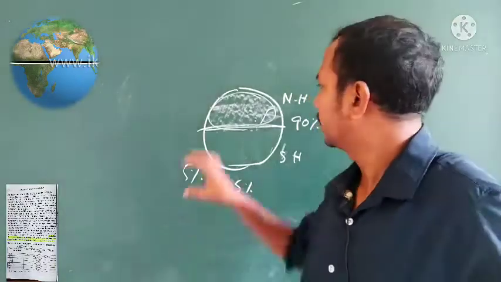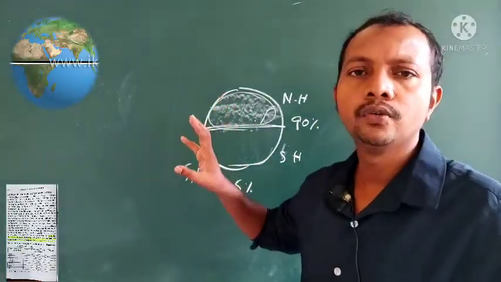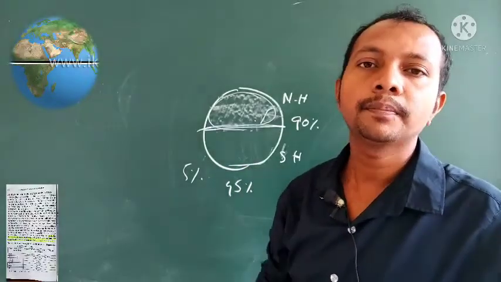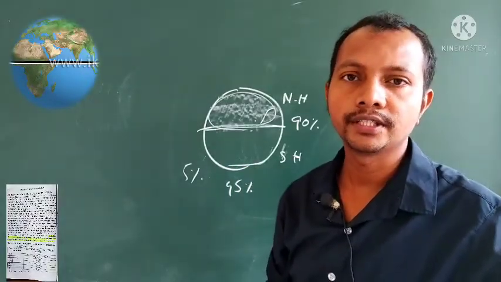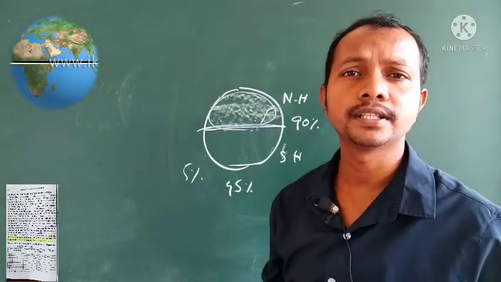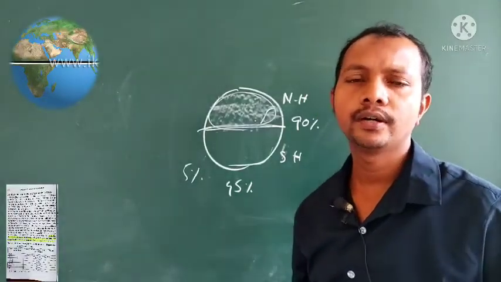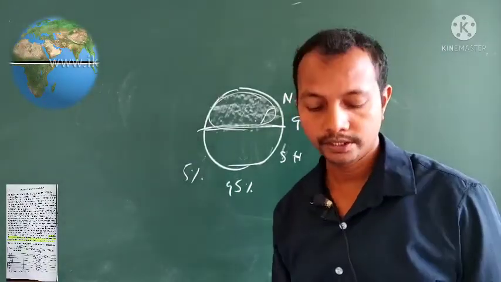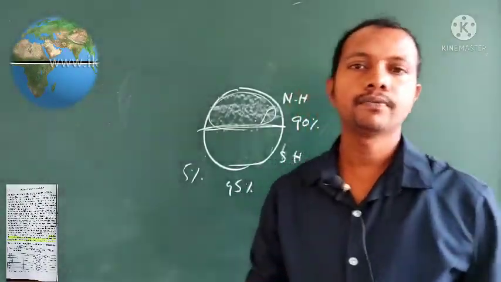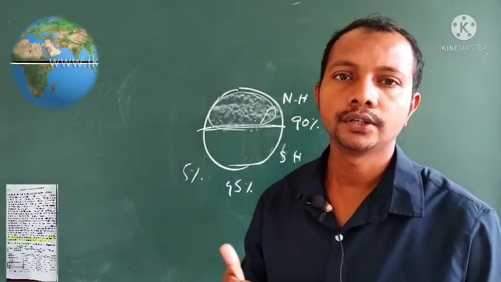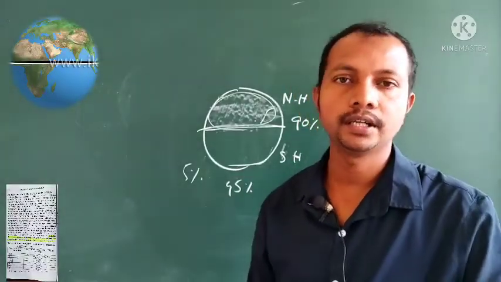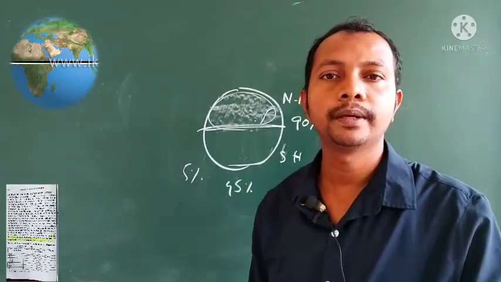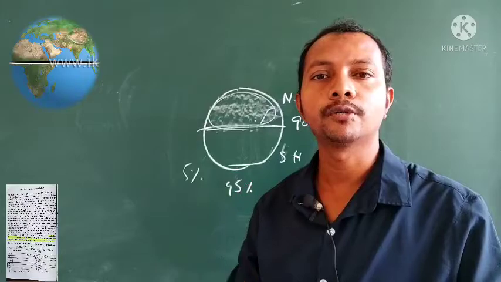See friends, in the northern hemisphere itself, if you see the globe, all the places are not so fertile, all the places are not so suitable for living. Some places are deserted, some places are very wet land, some places are very cold, and very few places have comfort and good climate, where people can have proper agriculture and a proper living style.